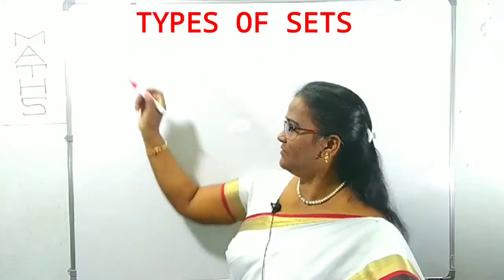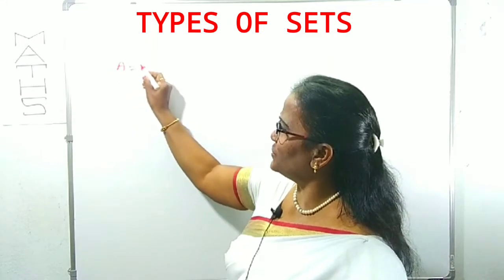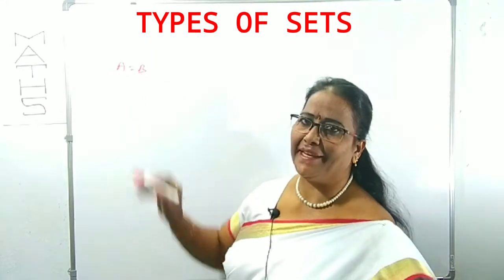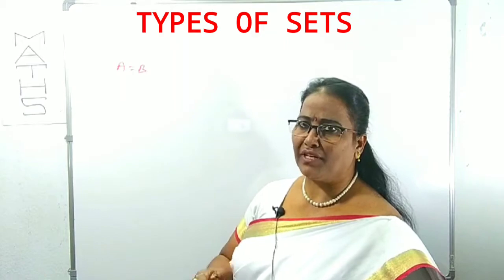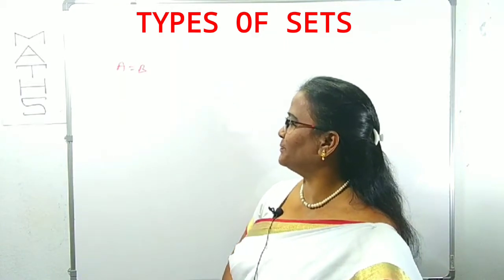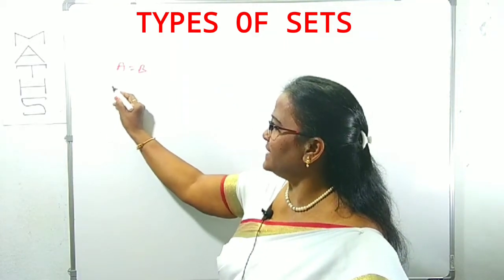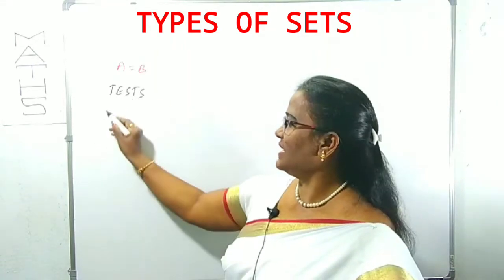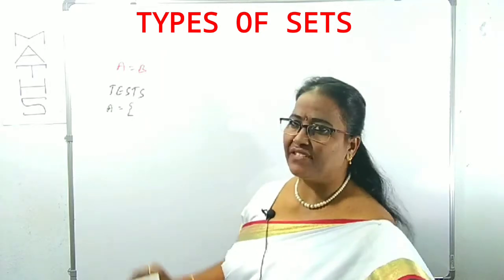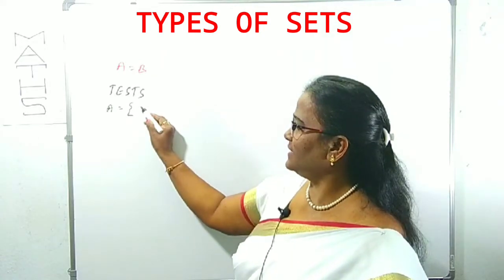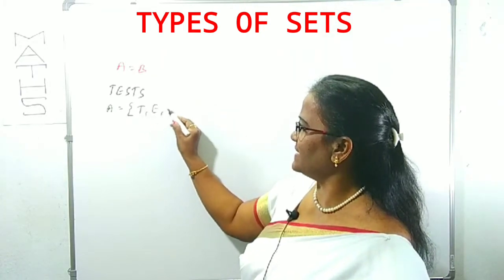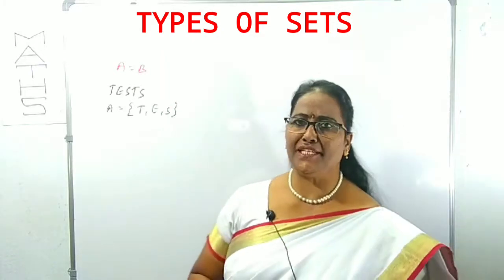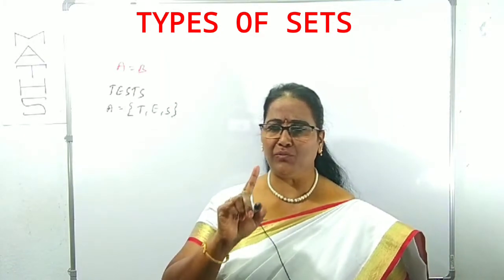First of all, when A is equal to B, when two sets are equal. I will give one example. Suppose you take A as the set of the letters of the word test. There are the letters T, E, S. As said in set form, we can take any letter one time only.